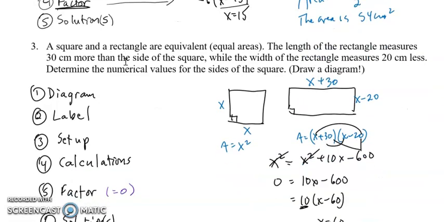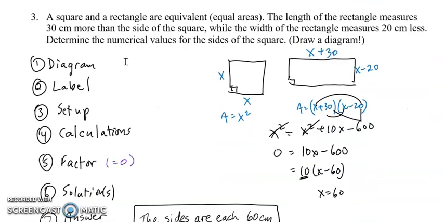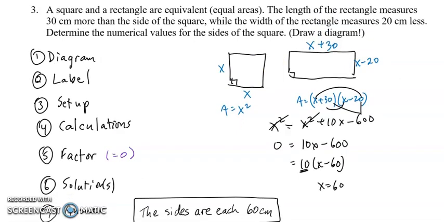Moving on to question 3. Now, this is one of those questions, it's a comparison between two of the shapes. In this case, it's a square and a rectangle. You are required to make the diagram. If I say that in the question, that's going to be part of the mark. So your diagram, try to make the square look like a square.